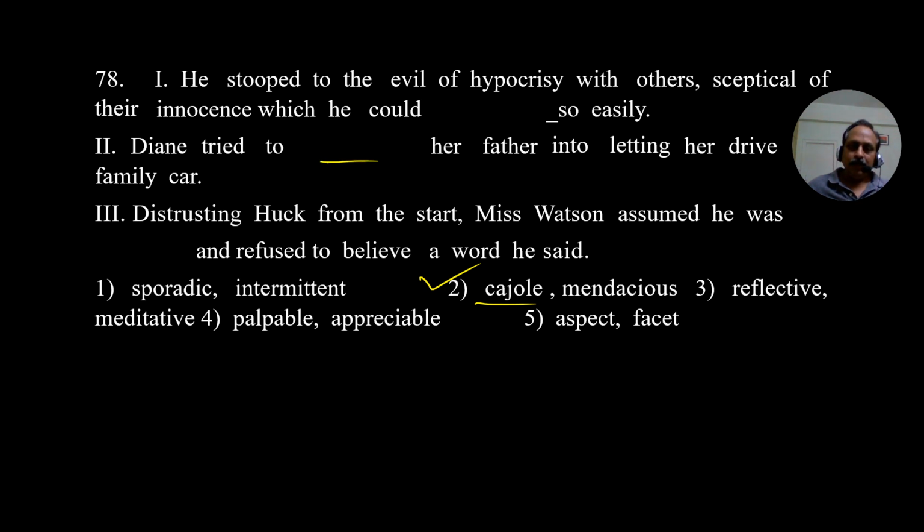Diane tried to cajole her father into letting her drive the family car. Cajole means what? To persuade. In a nice manner, you persuade someone to do something, then we use the word cajole. And what is the third one?